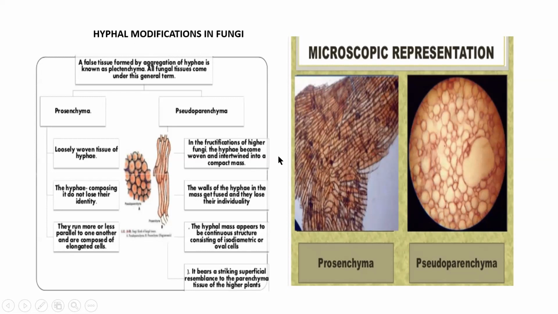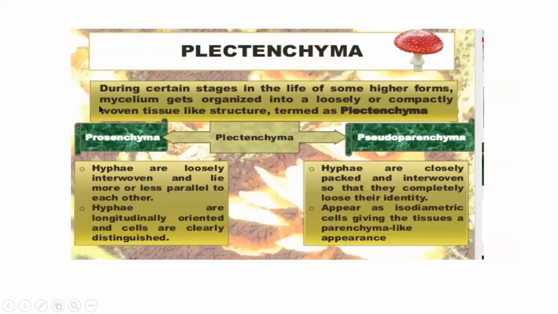Just like you see root modifications in plants, taproot, fibrous root, similarly in fungi you have hyphal modifications to form a false tissue called plectenchyma. So this is what is given here. During certain stages in the life, mycelium gets organized into a loosely or tightly woven tissue-like structure called plectenchyma. So in prosenchyma, hyphae are loosely interwoven.